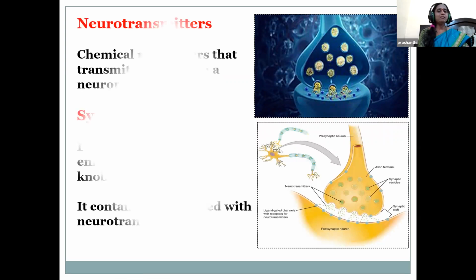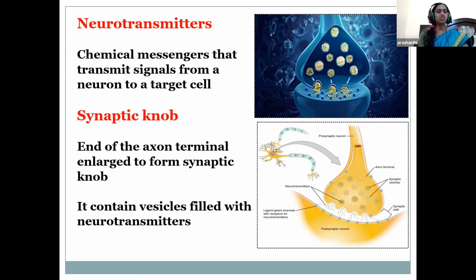At a chemical synapse, an action potential triggers the presynaptic membrane neurons. Here, just see the picture, children, the presynaptic neurons are being triggered by the action potentials, and they are releasing the neurotransmitters. What are neurotransmitters? These are the chemical messengers.